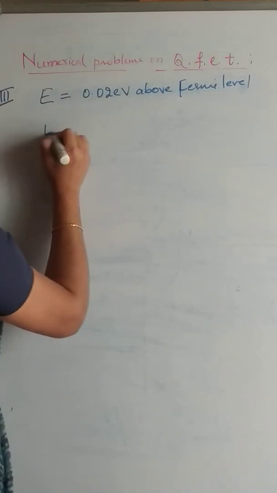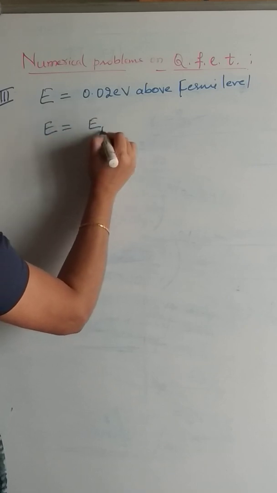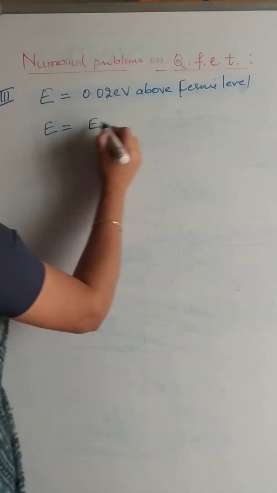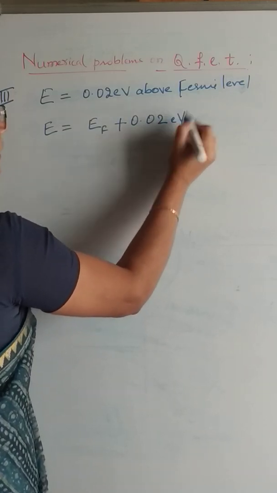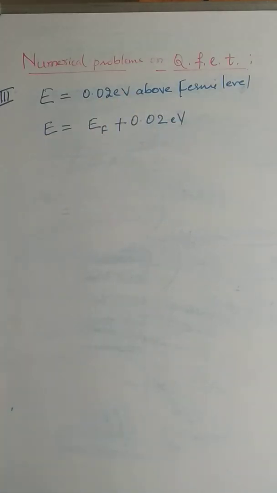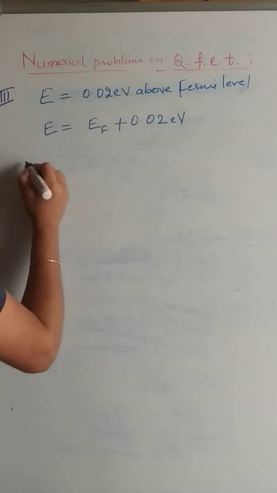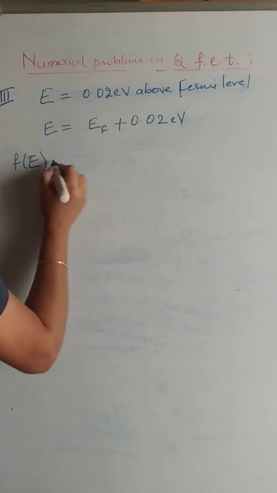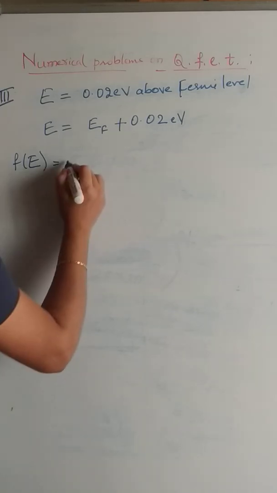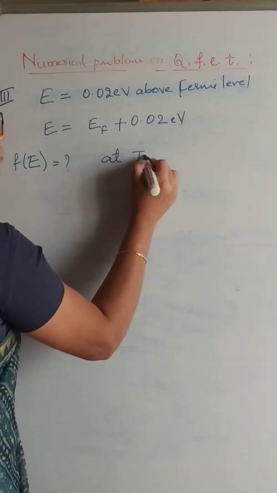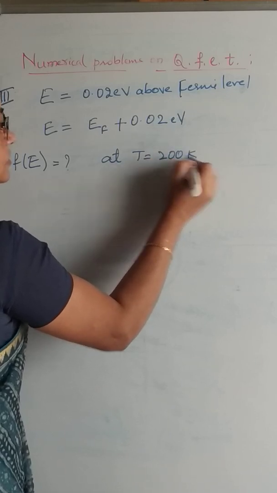That means if EF is the Fermi level, then the given energy level is EF plus 0.02 electron volt. We have to find out the Fermi factor F of E